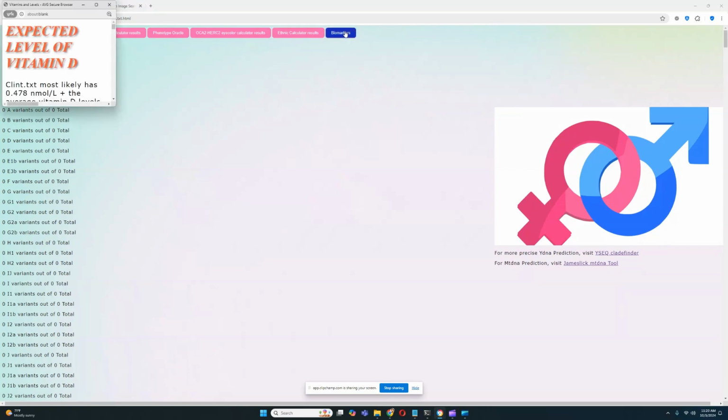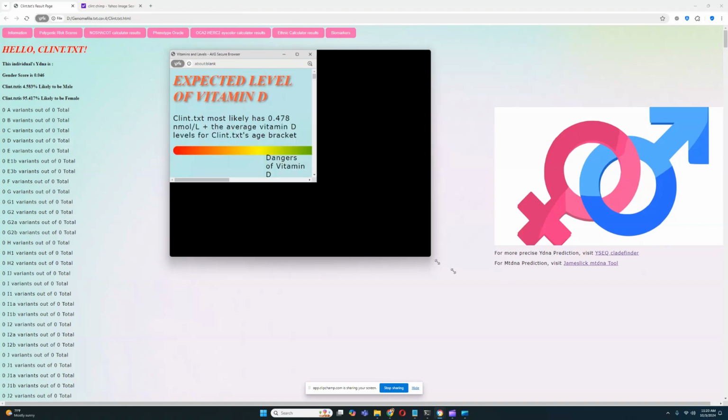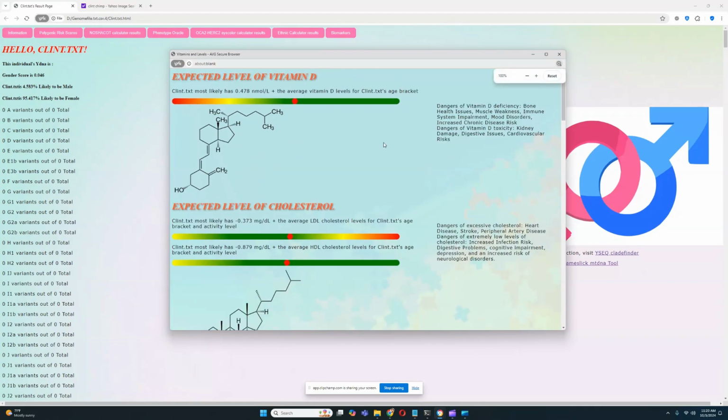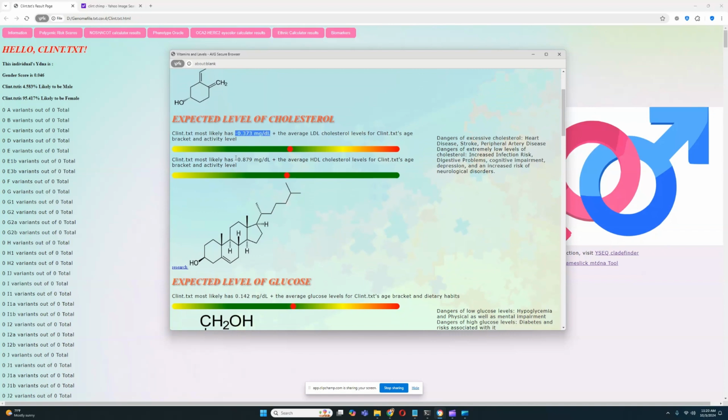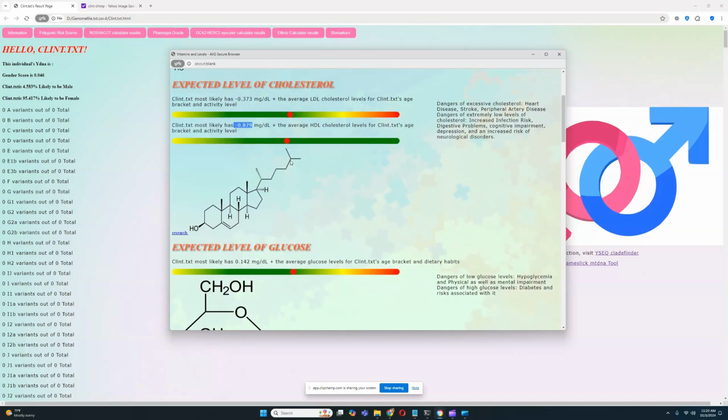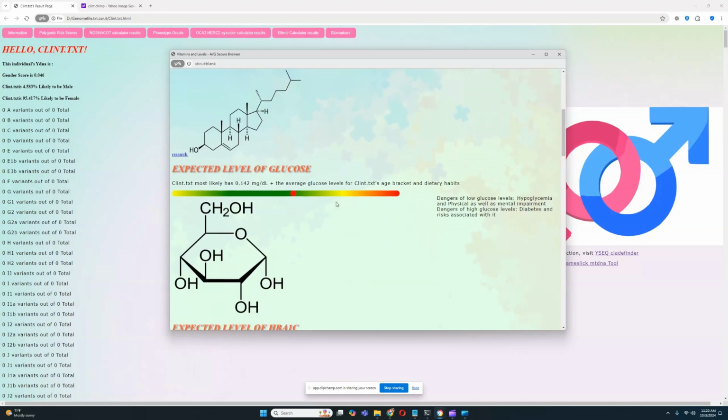Alright, now let's look at the biomarkers results for this individual. Very curious to see what they score. So for the biomarkers, he scores higher levels of vitamin D, which is really good. Lower levels of LDL and lower levels of HDL cholesterol. Lower levels of LDL is interesting because that correlates to lower odds of cardiovascular issues, but also lower levels of HDL. Lower levels of HDL is bad, so that leads to higher odds of cardiovascular issues. You want to have higher HDL and lower LDL.